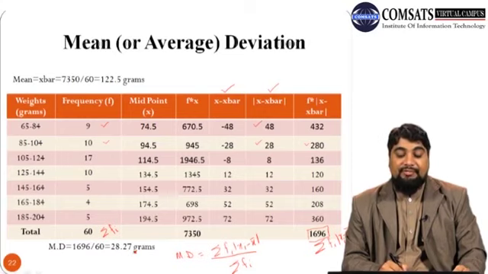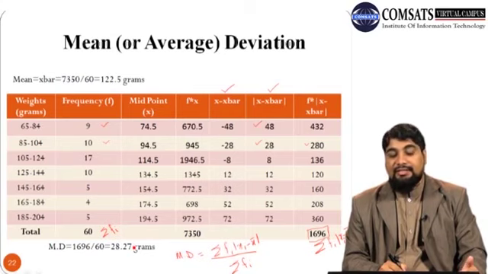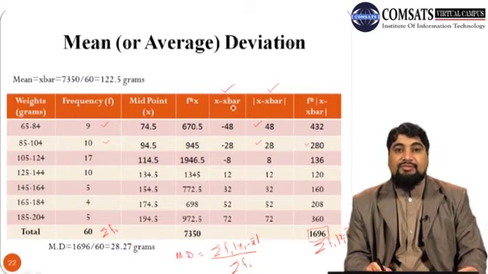So the mean deviation is 28.27 grams. Remember that this is the mean deviation calculated by taking deviations from the mean. We can also calculate mean deviation from the median. In that case, instead of subtracting x bar from each value, we need to subtract the median from each value of x. So first we need to calculate the median for the grouped data.